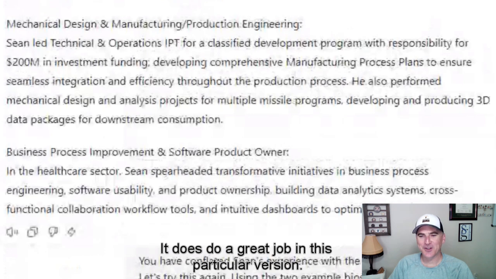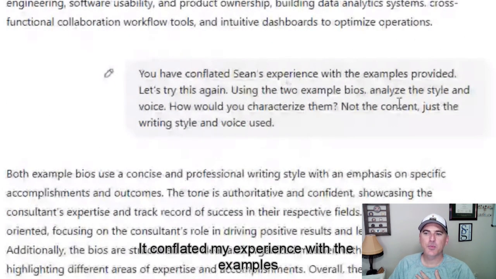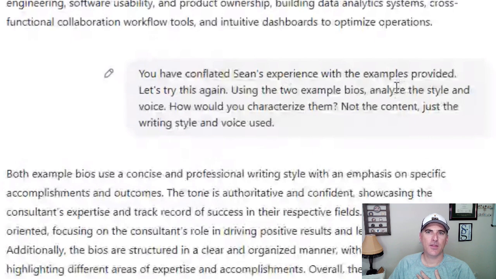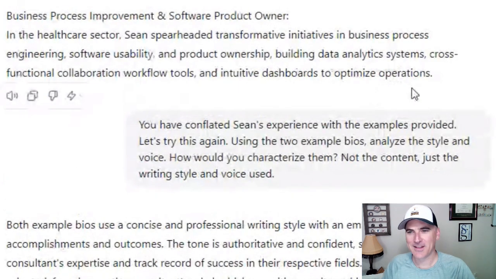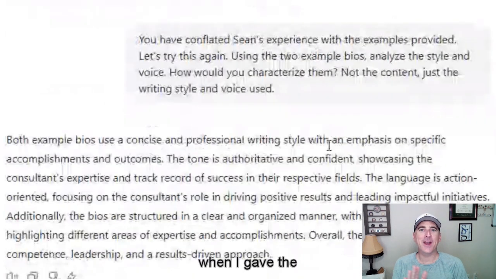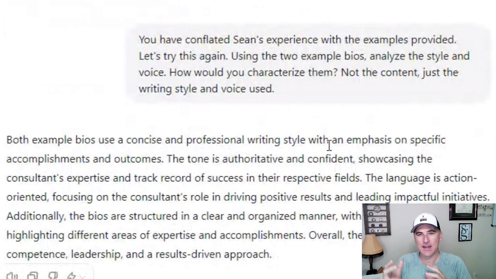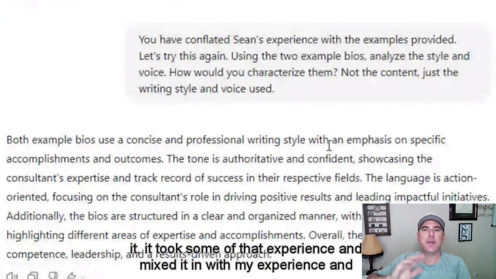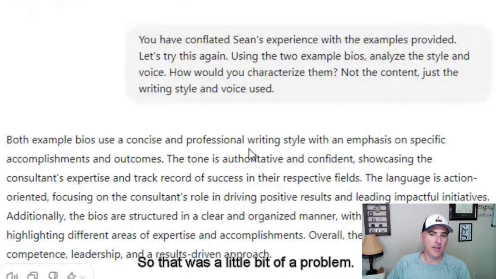In this particular version, there was one other problem. It conflated my experience with the examples that had been provided. So if we got past that first sentence, this would have been obvious. But when I gave the sample bios for it to extract the voice from, it took some of that experience and mixed it in with my experience and thought that it was all part of the same content. So that was a little bit of a problem.